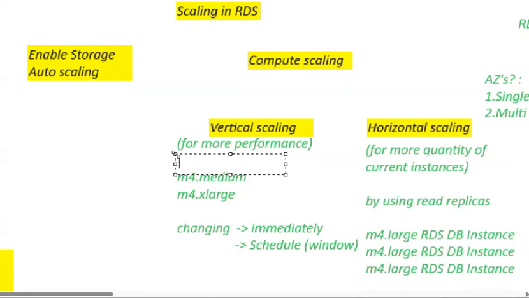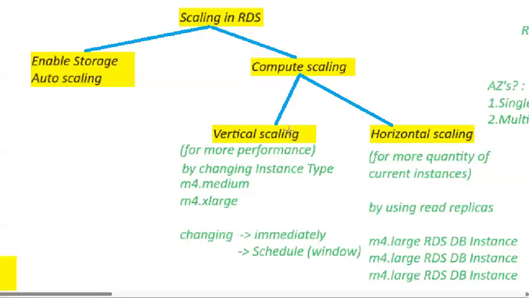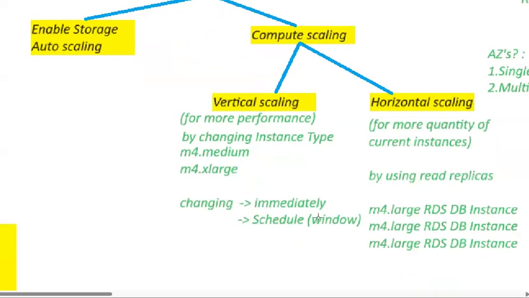So how do we do this vertical scaling, sir? By changing the instance type. That's it. By changing the instance type, you can do this vertical scaling. So if you change, then what happens? Your performance will be increased. Then you can respond to more number of clients at a time. For doing this vertical scaling, you can change the instance type immediately, or else you can schedule a window.